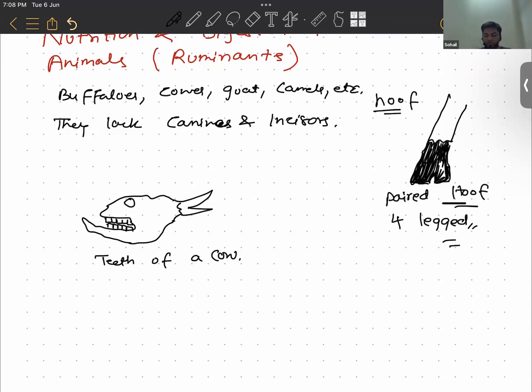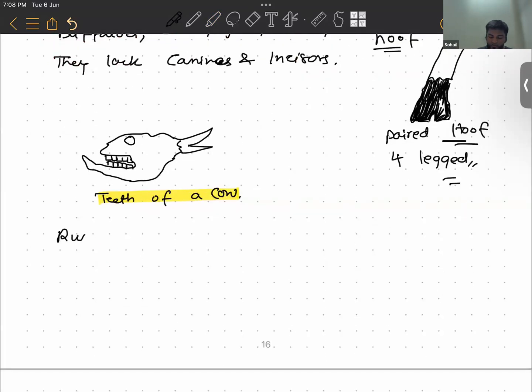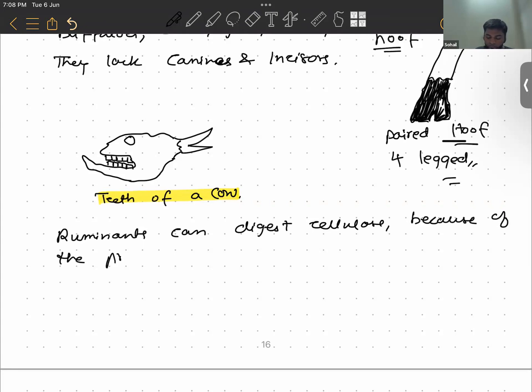Now, ruminants can digest cellulose because of the presence of certain special bacteria in their stomach.